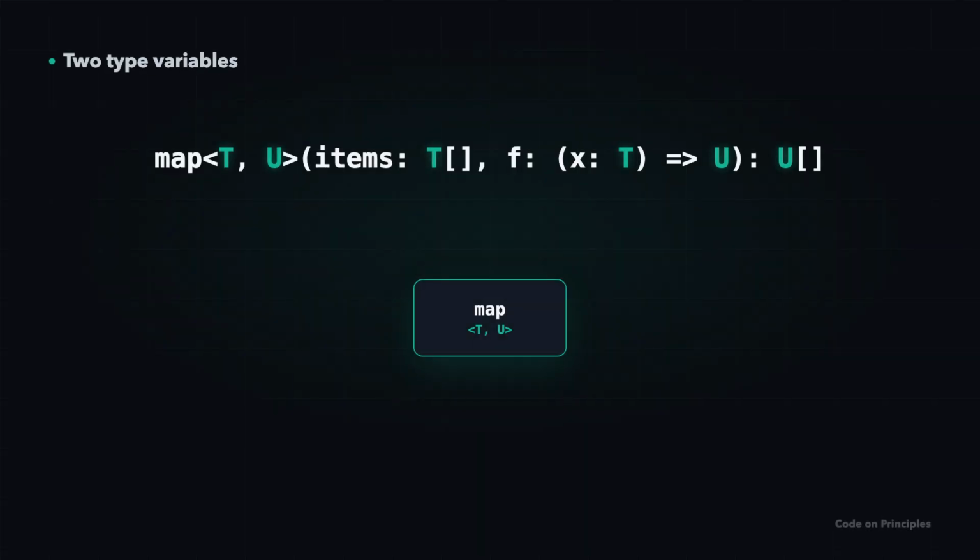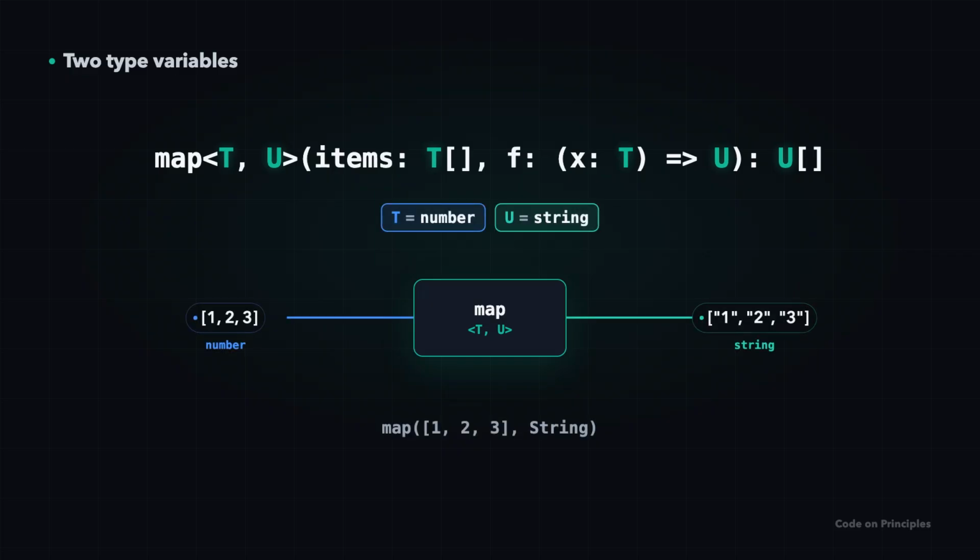Some generics carry more than one type variable. Take a map function. It transforms every item of an array. Give it numbers and a function that turns each number into a string. T is the input type. Here, number. U is the output type. Here, string. So out comes an array of strings. Two variables let the types differ while staying connected.